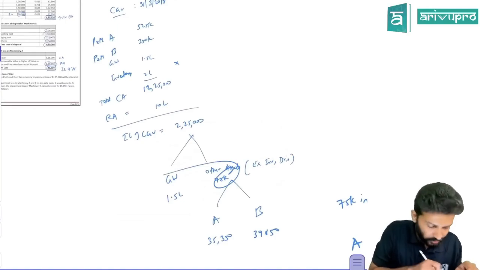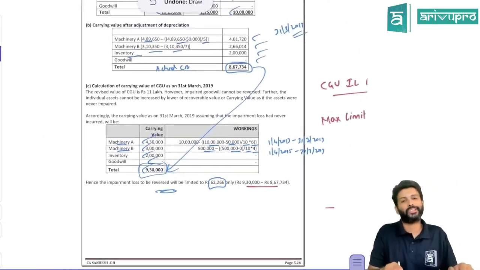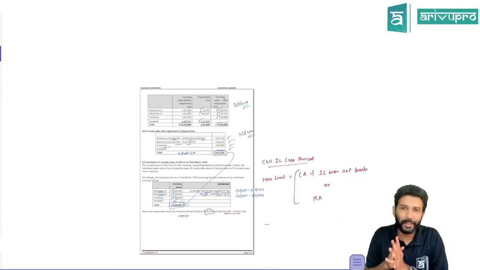Total impairment loss on other assets you have charged is 75. Entire 75, can you reverse? No, you can reverse only 62,266. So this much only you can reverse. Overall drama is this.